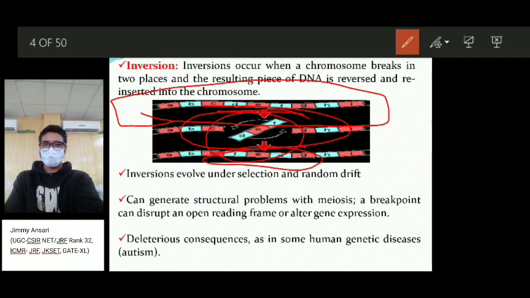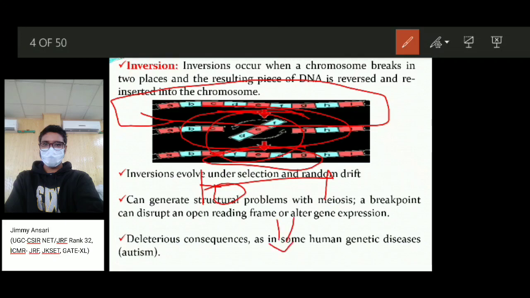Inversion evolves under selection and random drift. So the question is, can it generate any problem during meiosis? Yes, it will generate a structural problem with meiosis. If there is a breakpoint, it can disrupt an open reading frame and alter gene expression.